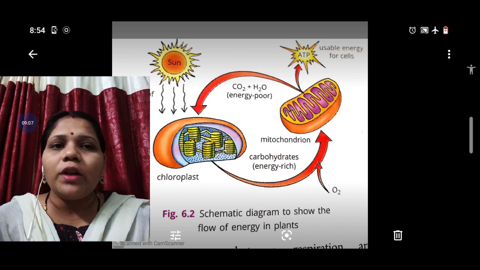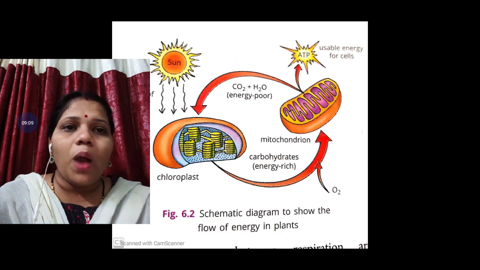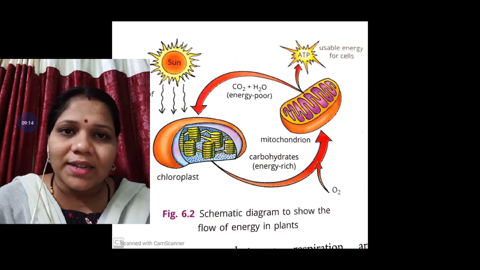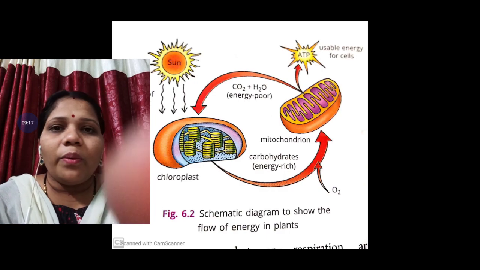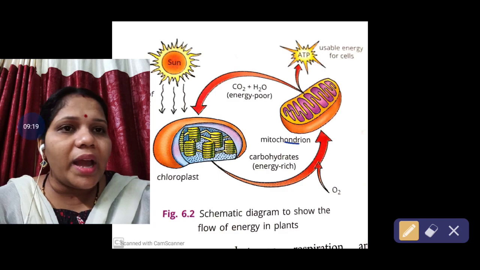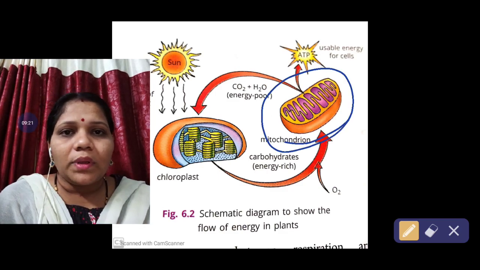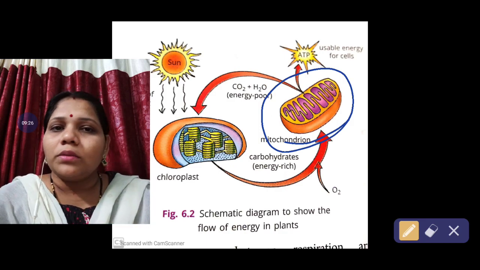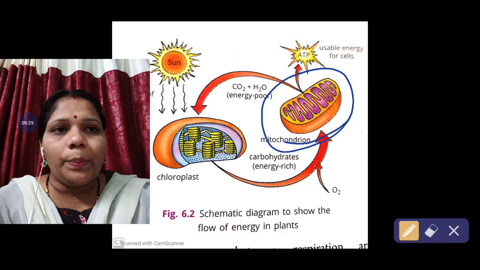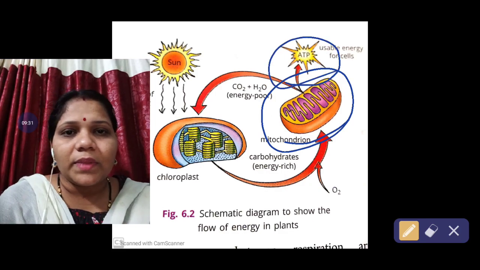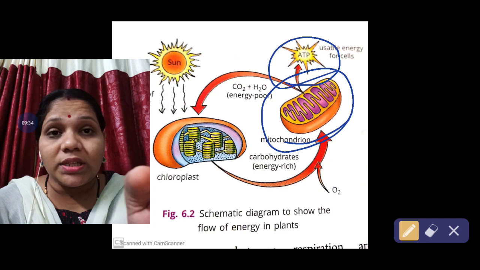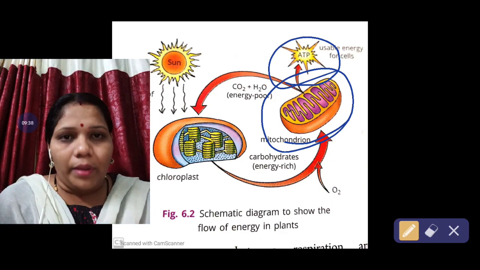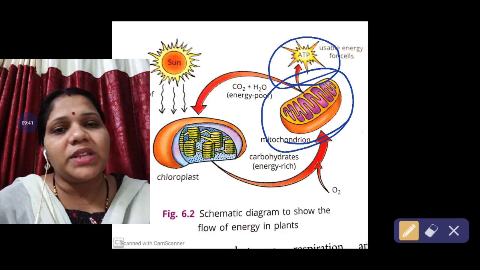This is known as photosynthesis. Now when the food is stored in the form of glucose, from there respiration starts. That glucose is converted inside the mitochondria through the different steps I discussed. Through those steps, it is converted into ATP and releases energy. So in photosynthesis, food is formed, and that food is converted into energy in respiration.